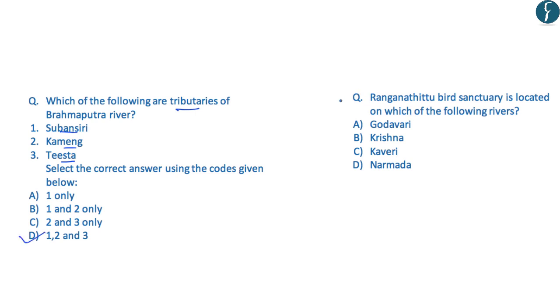And finally, a very simple question, that the Ranganathittu bird sanctuary is located on which of the following rivers? And the correct answer here is C, that is Kaveri. With this, we have come to the end of today's discussion. Now let's move on to the question for the day.